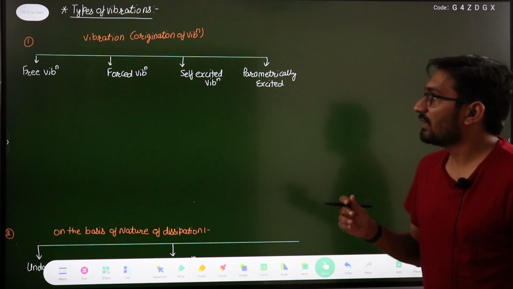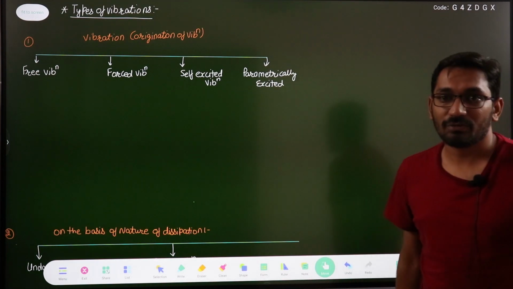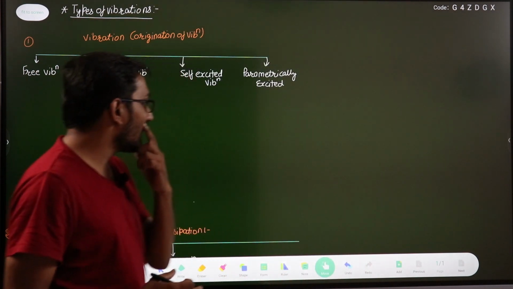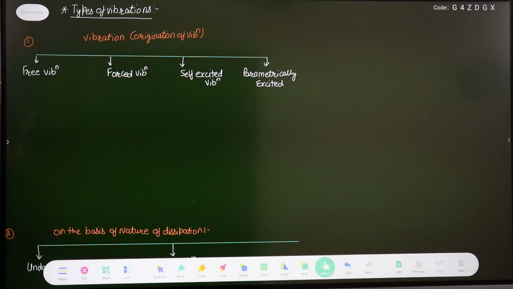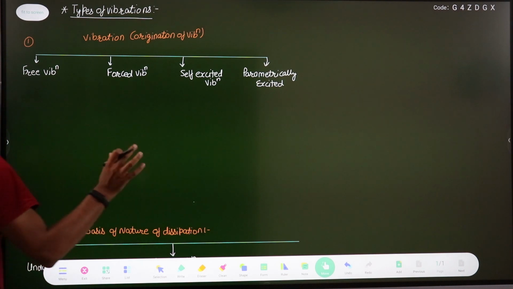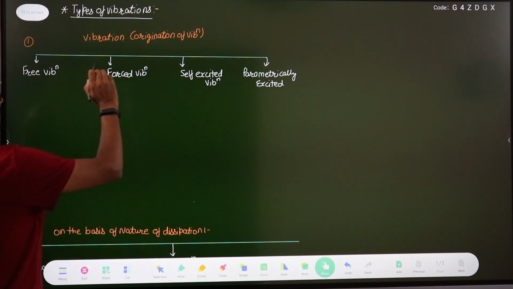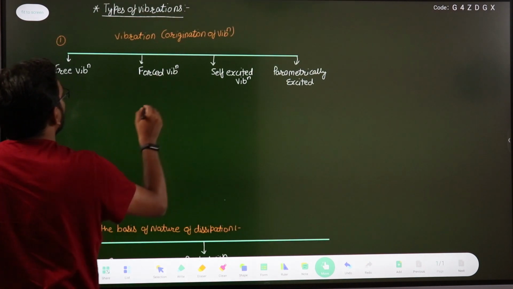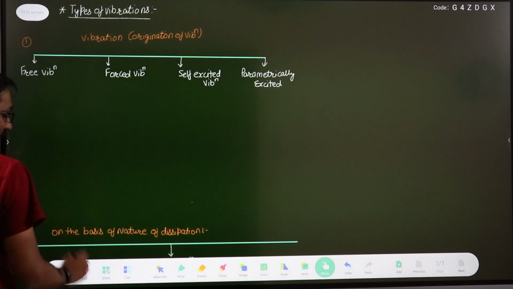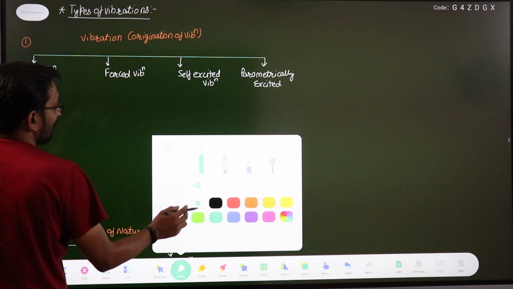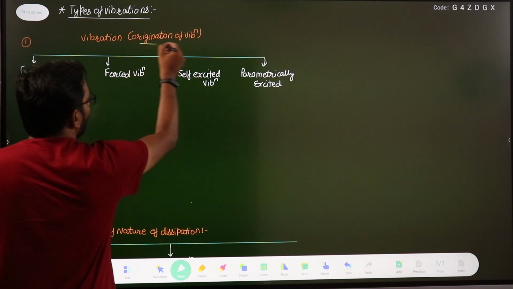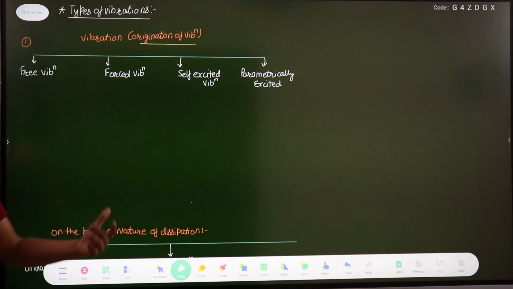Now let us discuss what the various types of vibrations are. We will characterize the vibration in 5 parameters. First of all, let us discuss the first classification of vibration, which is on the basis of origination of vibration, right? On the basis of origination of vibration, how the vibration will be originated. So on the basis of origination, vibration is of 4 types.